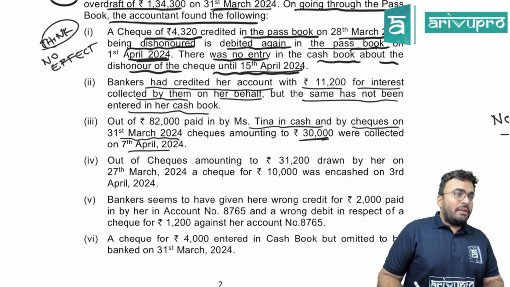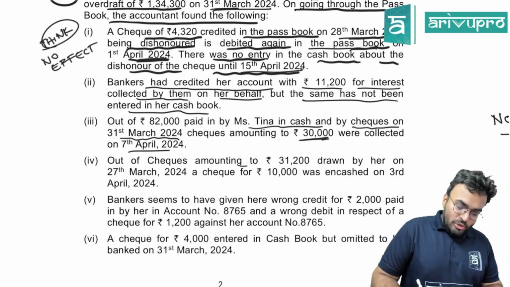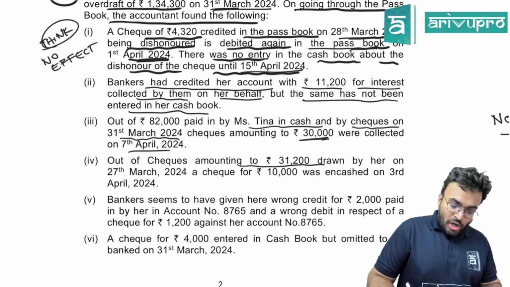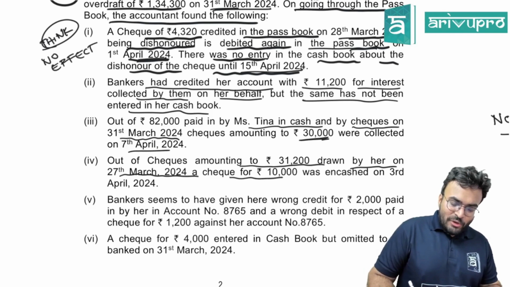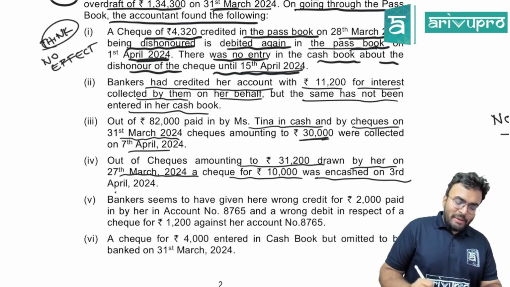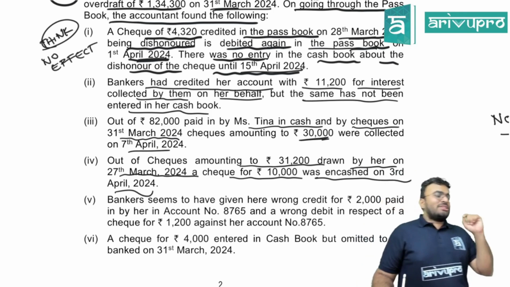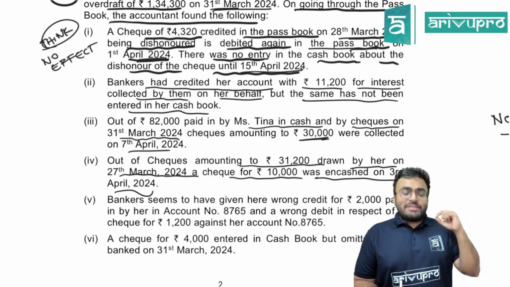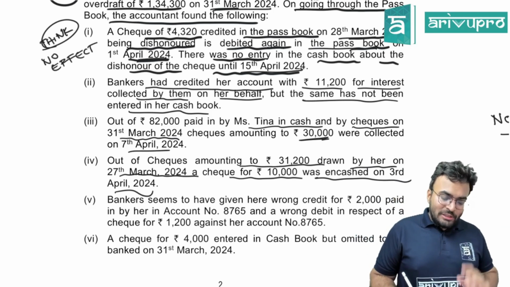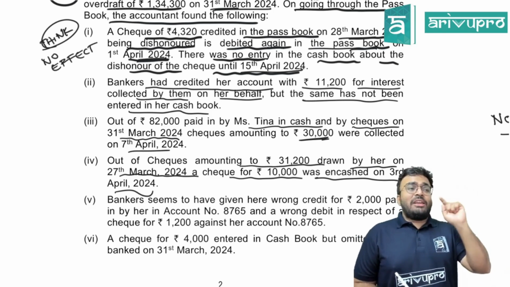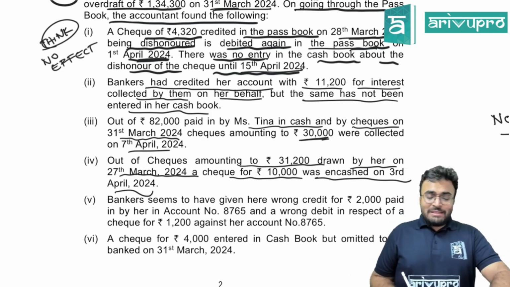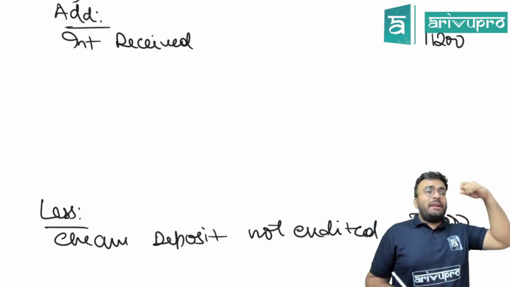Okay, next one. Out of the checks amounting to 31,200 drawn by her on 27th March 2024, a check for 10,000 was encashed on 3rd April. Checks drawn means checks issued or checks deposited? Check issued. How much did they issue? 31,200. We are not bothered about that. A check for 10,000 was encashed. That means a check issued for 10,000, but it is presented for payment in the next month.